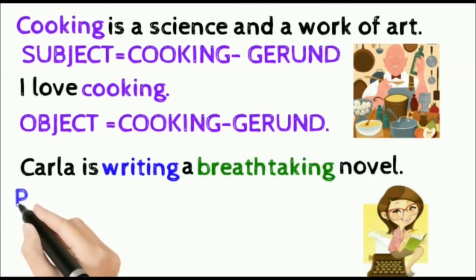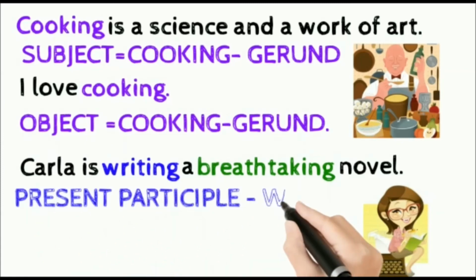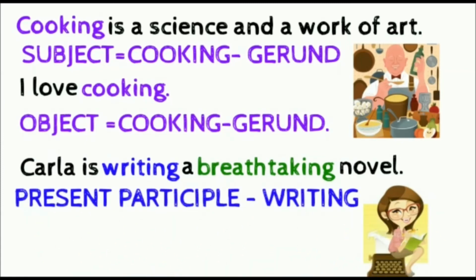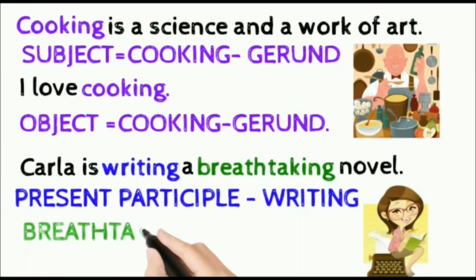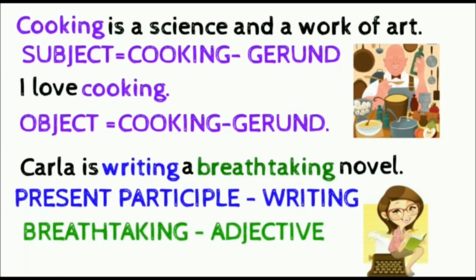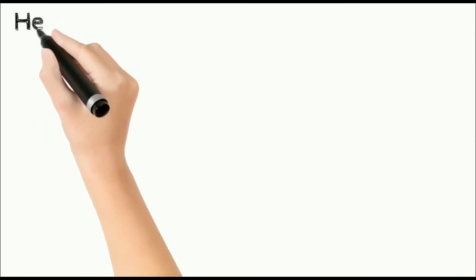Here, Carla is writing a breathtaking novel. Here, writing is the present participle. It is formed by adding ing to the verb write. And breathtaking here is acting as an adjective for the noun novel.